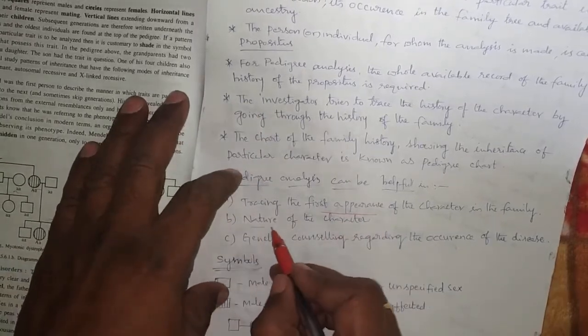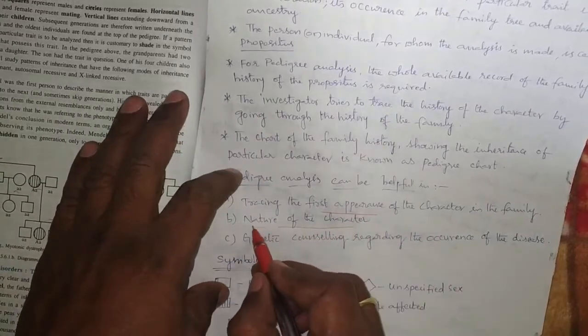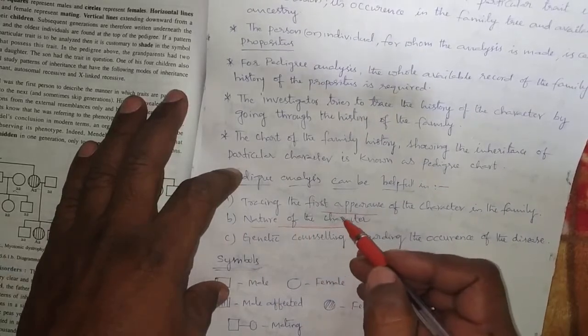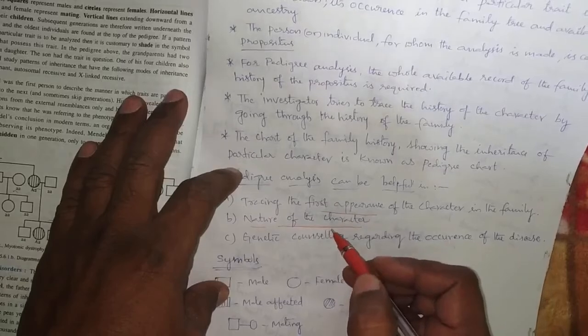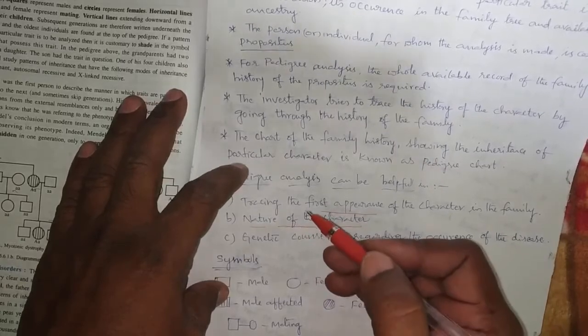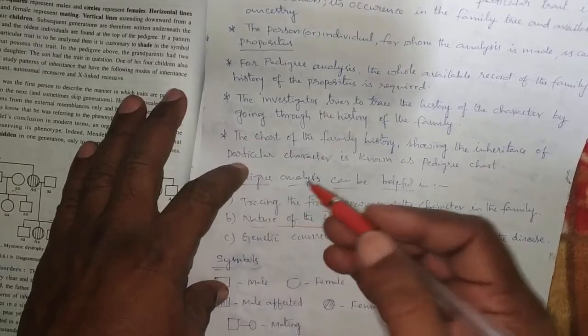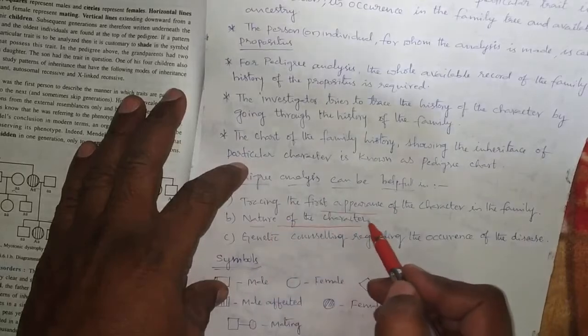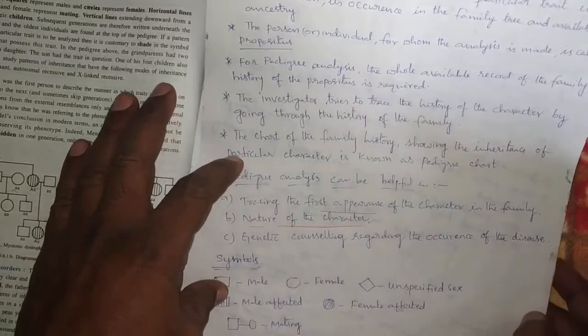Also the nature of the trait: whether it is an autosomal or allosomal disorder, a recessive disorder or a dominant disorder, as we studied with recessive and dominant characters. So the nature of the character is studied by pedigree analysis.